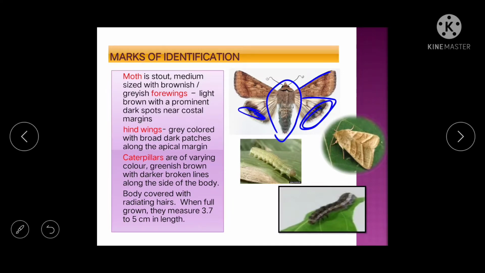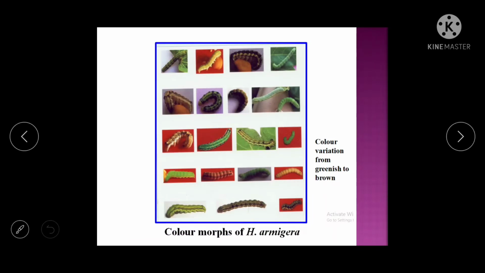Next, caterpillar. Caterpillars vary in color, like greenish brown with darker broken lines along the side of the body. You can see here broken lines are there, okay. So green color, brown color, you will find different color variation in different instars, okay. Then the body is covered with hairs. When fully grown their size is 3.7 to 5 centimeter. You can see the color variation.